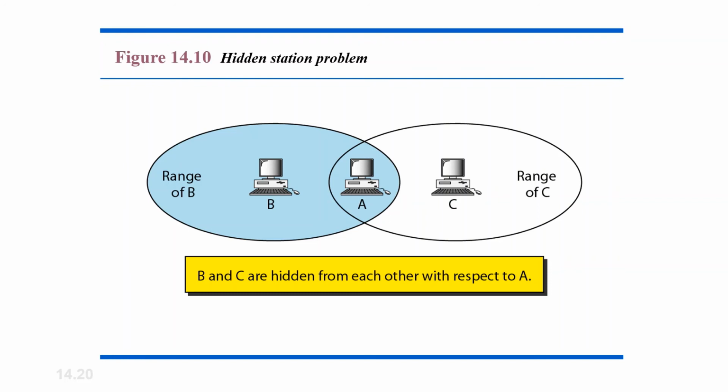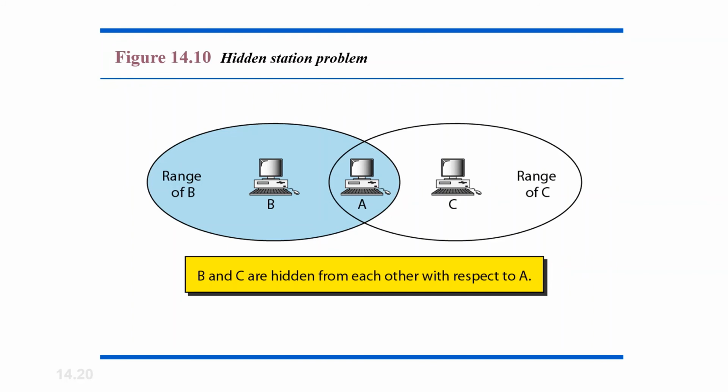The first station on the left oval, which is blue in color, has a range of B, and also on the right hand side we can see a station which has a particular range, and A, the station in the middle, can connect to B as well as C. So station B has a transmission range shown in the left oval, and every station in this range can hear whatever signal is transmitted by B.